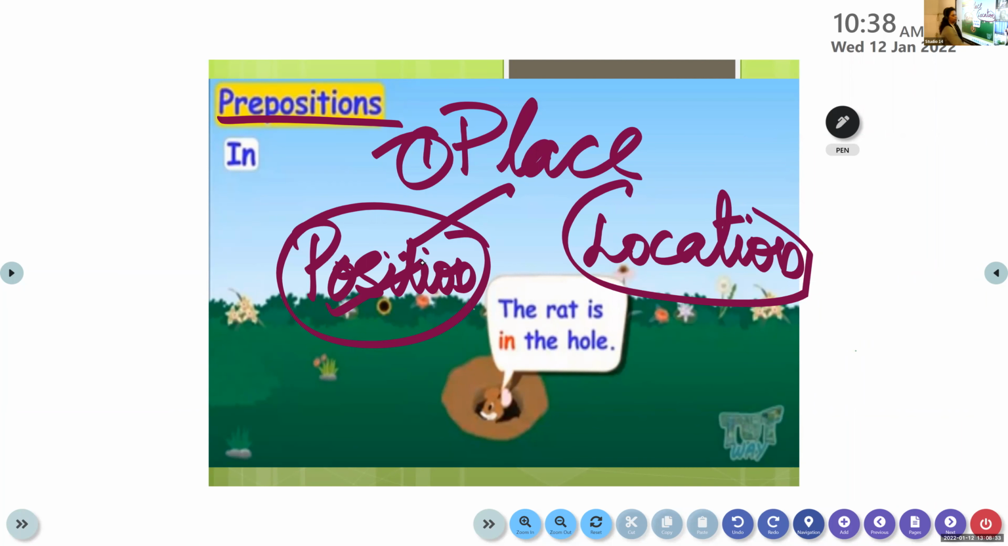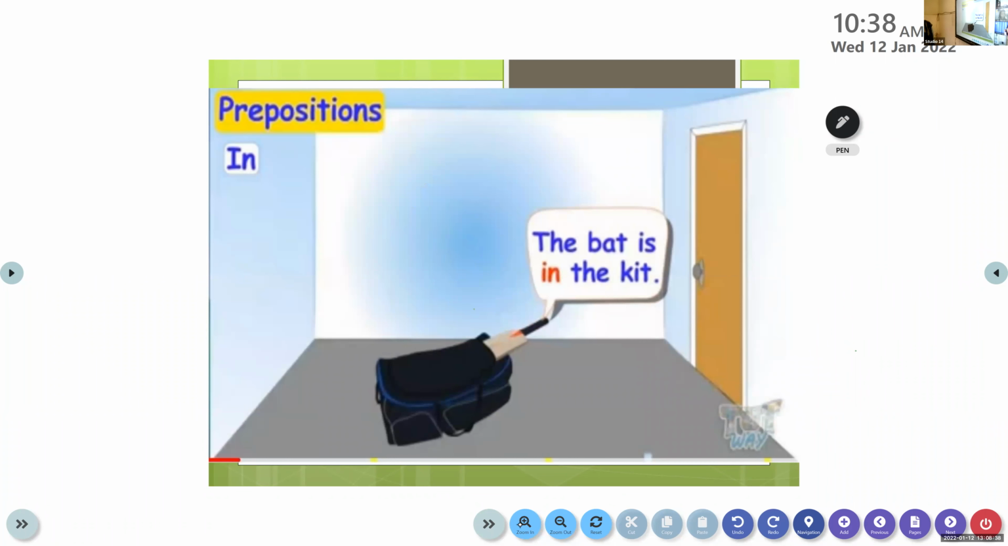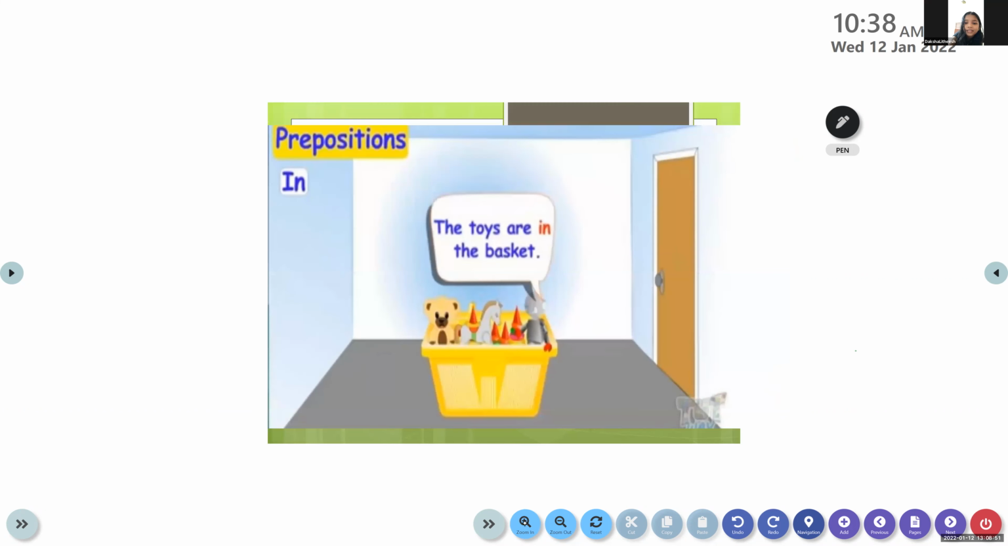Now, all of you, please have a look at this. Where is the bat? The bat is in the kit, or we could say that it is in the bag. Have all of you understood? Now, all of you look at the toys. Where are the toys? The toys are in the basket. Yes, the toys are in the basket.